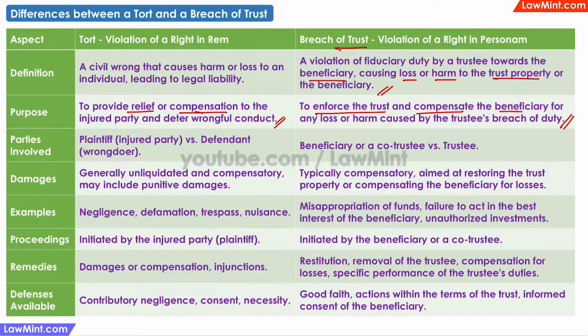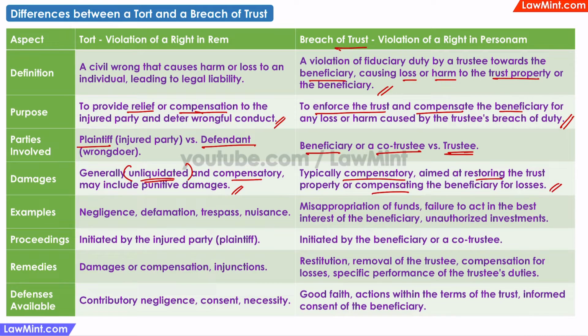In tort cases, the parties involved are the plaintiff and the defendant. For breach of trust cases, on one side it will be the beneficiary or a co-trustee, and on the other side it will be a trustee. Damages in tort cases are generally unliquidated and compensatory and may also include punitive damages. In breach of trust cases, the damages are typically compensatory. That is, they are aimed at restoring the trust property or compensating the beneficiary for the losses caused by the breach of trust.